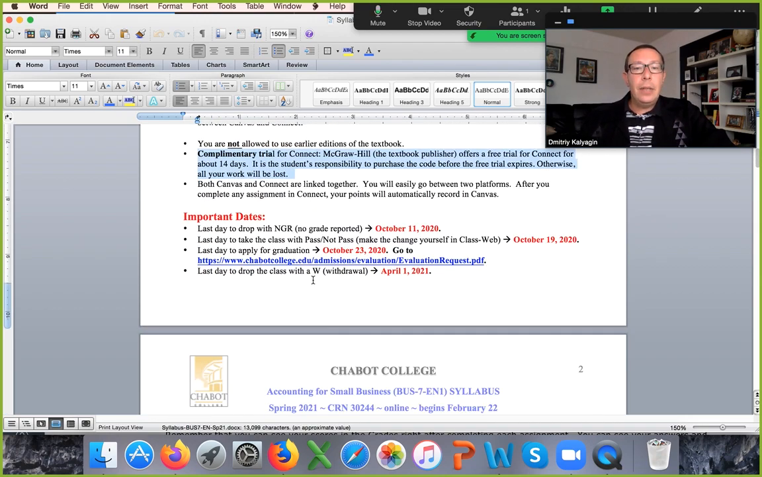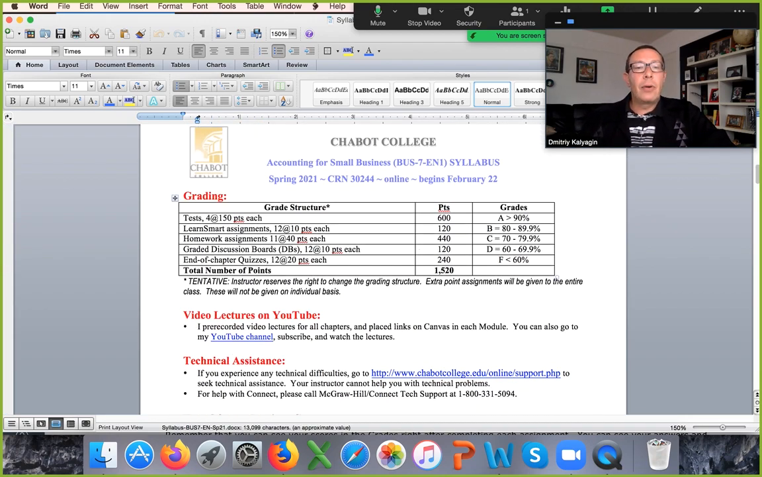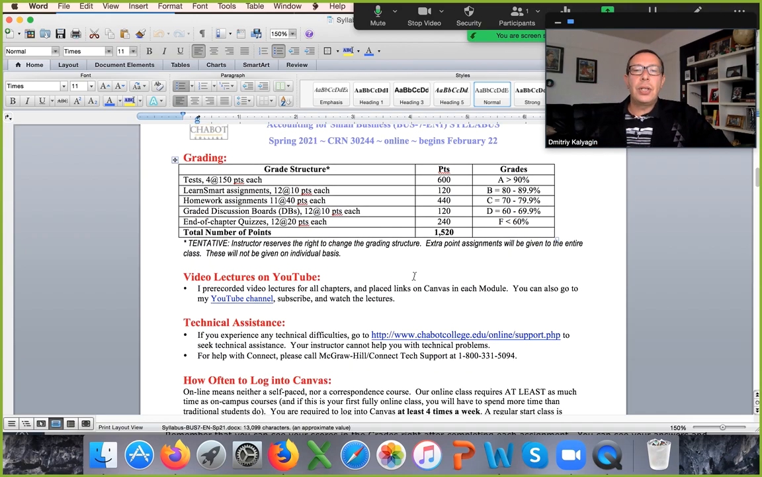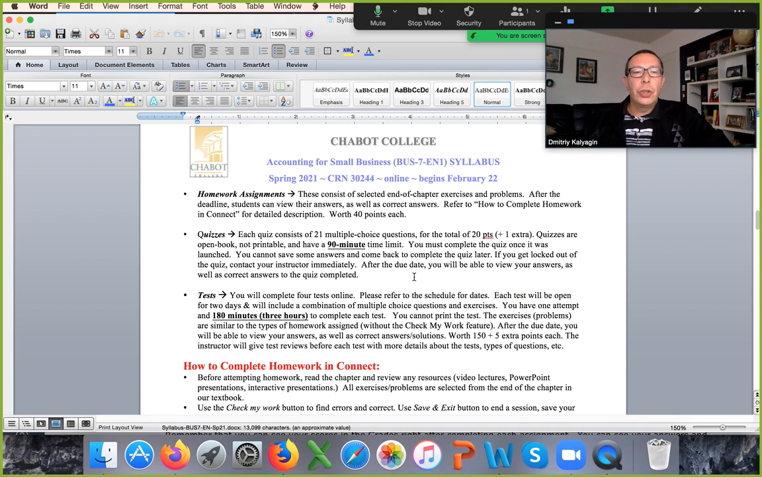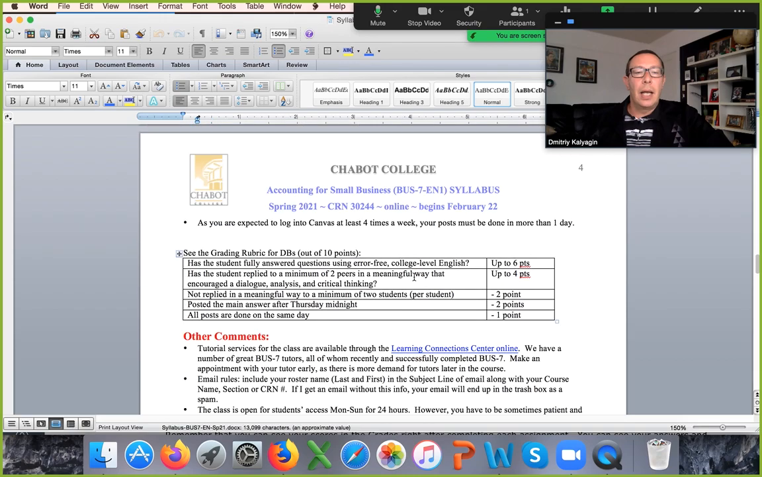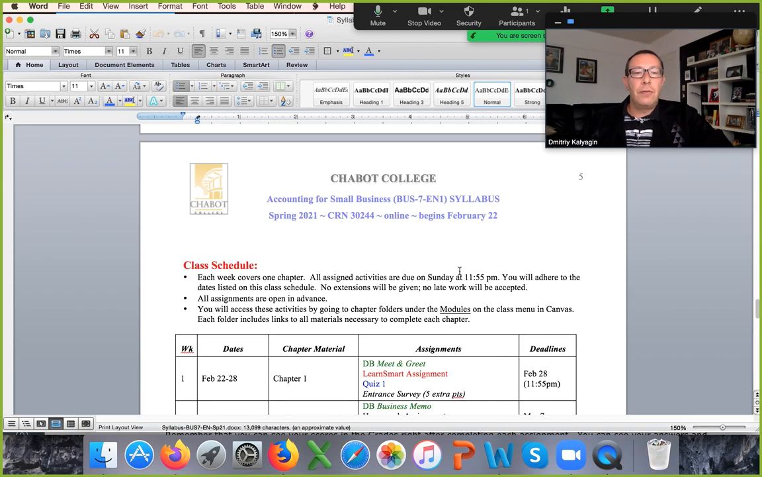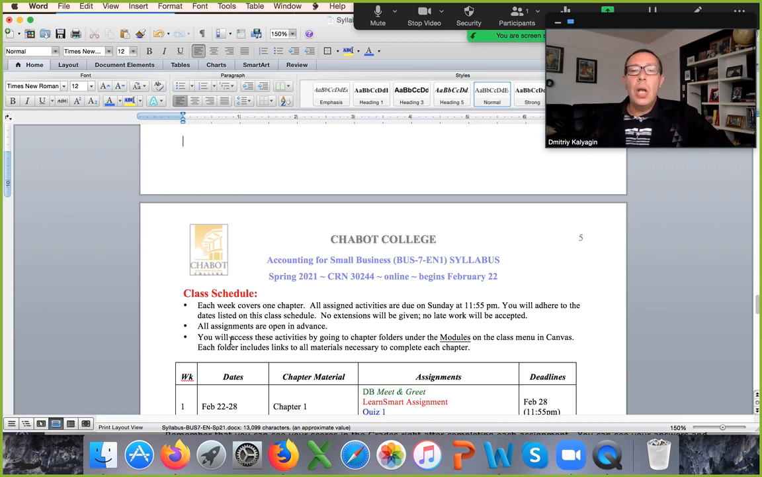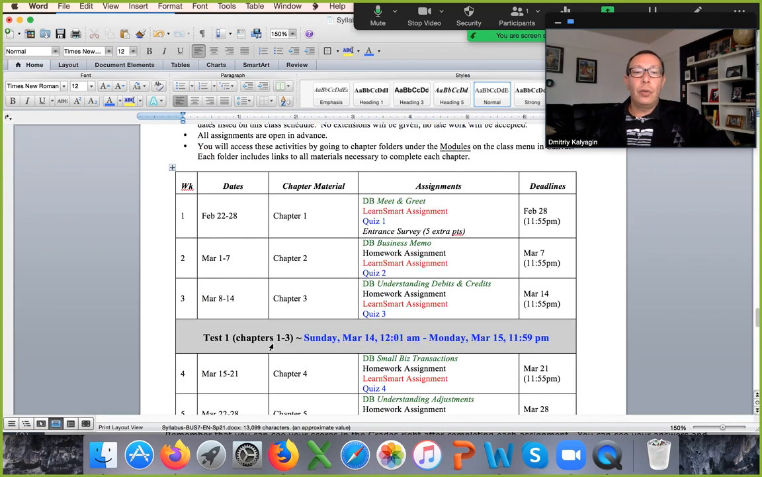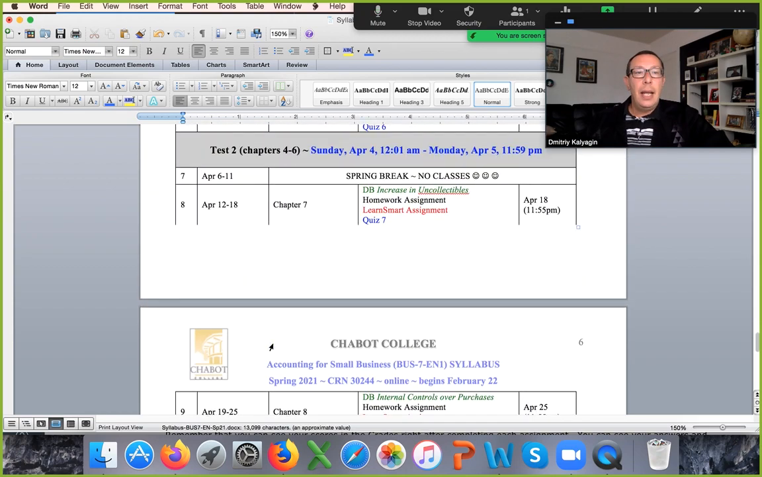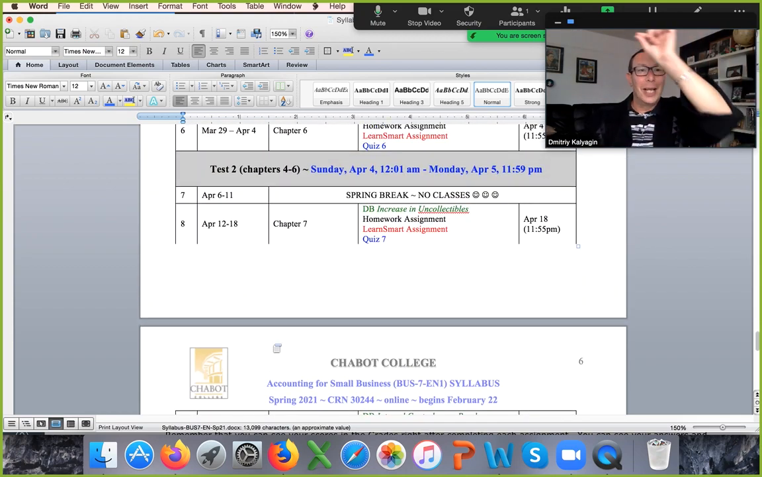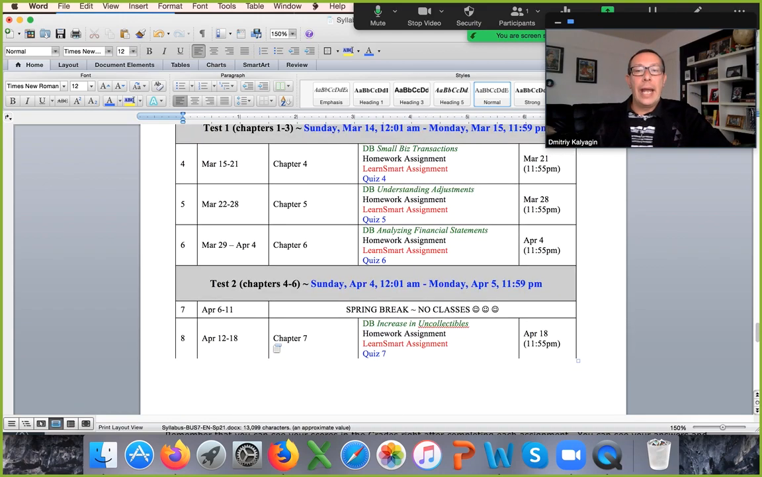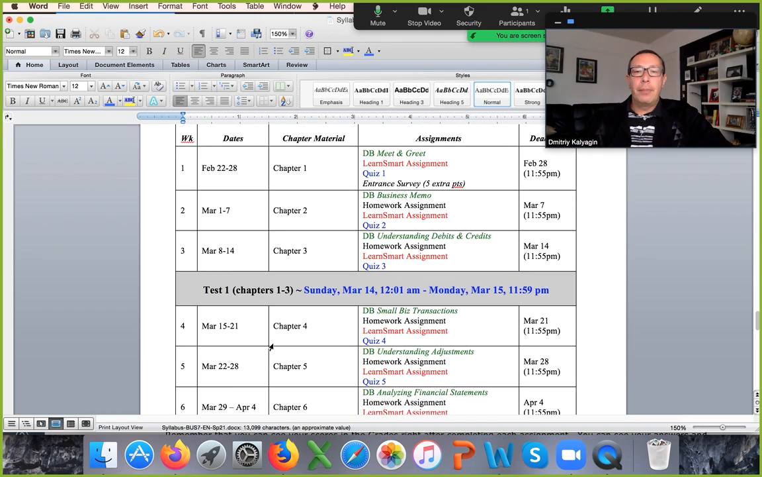These are the dates you can look through, and this is our grade structure. Again, you can look through it. You can see there are a lot of different activities. I do want to mention that pretty much the most important part of the syllabus are the last two pages, page 5, class schedule, and page 6. So you can see here the class schedule. What I actually do, I print it and I put it on the wall of my office so I follow weekly where we're at.